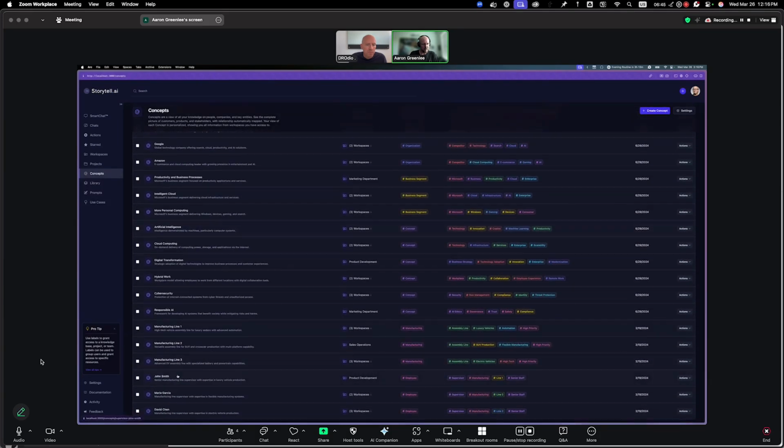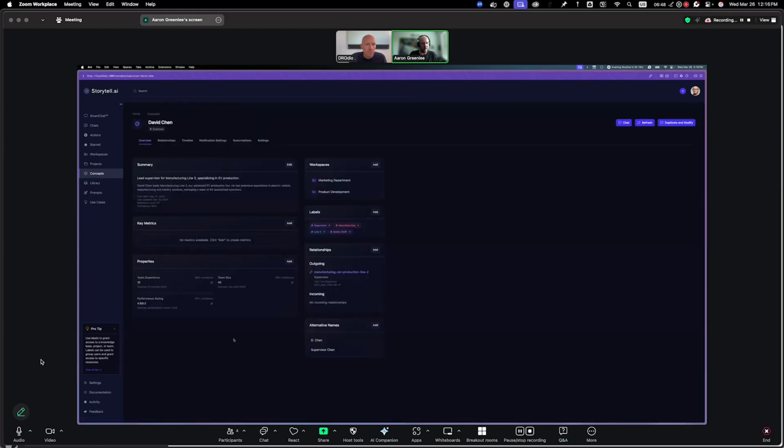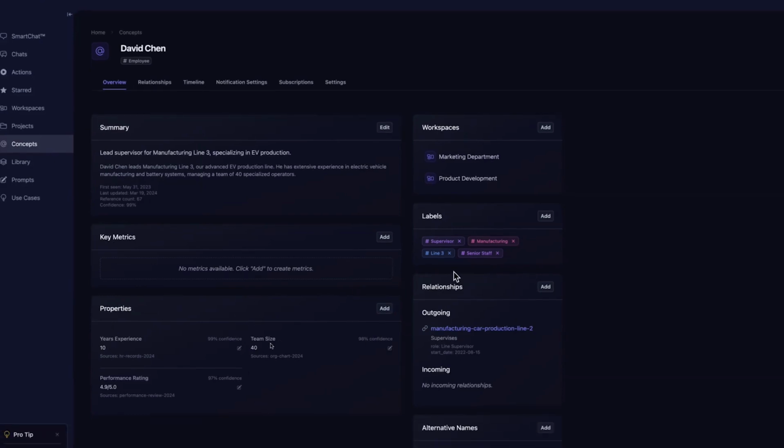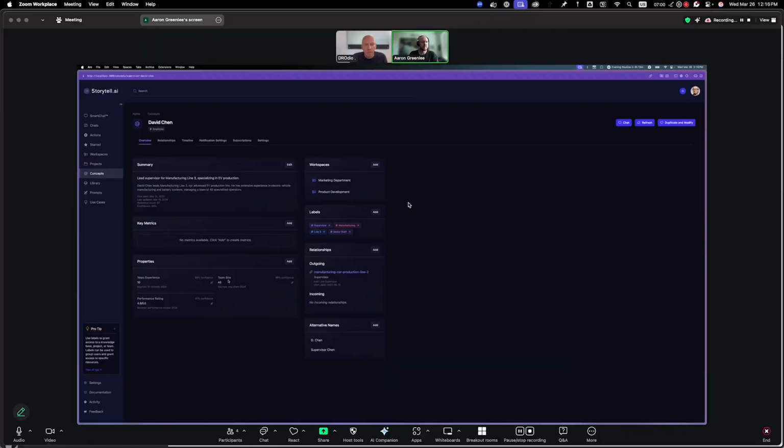So we'll go ahead and take a look at David Chen here as well. David Chen is a supervisor who supervises a manufacturing line. And again, different properties, different attributes, very different from Microsoft Cloud. Okay, so now we have this common language across all of this unstructured data. Like 80% of a company's data, the majority of its institutional knowledge, is unstructured. So think about this as creating this common language and structure around all that data. And now we can do things with it.